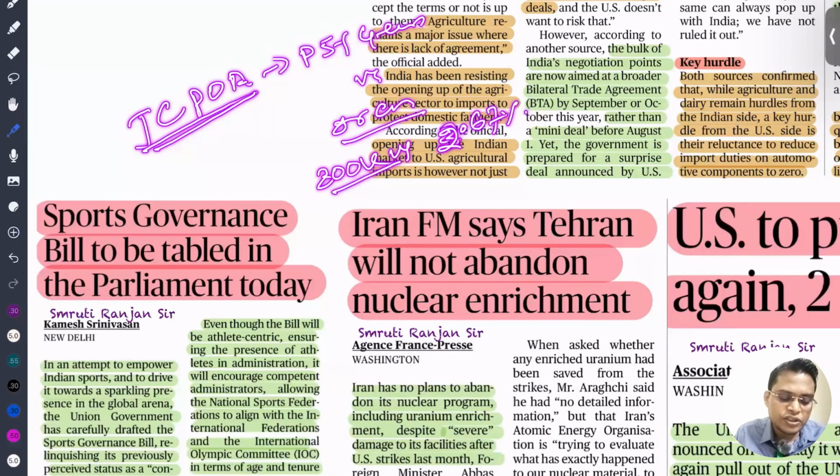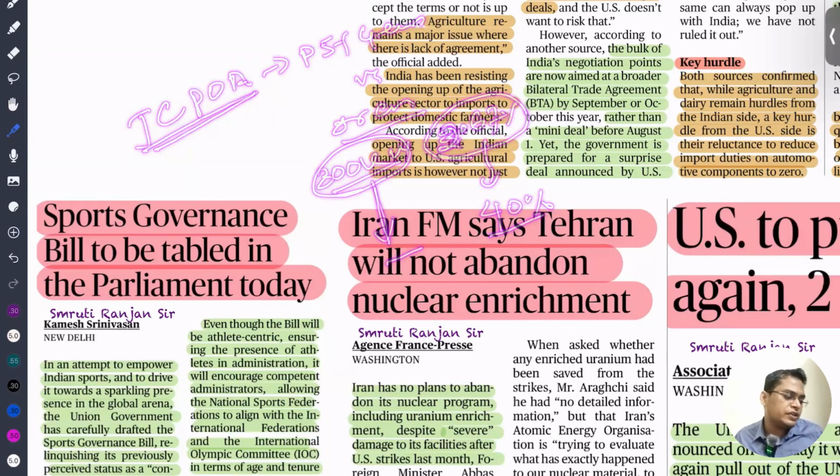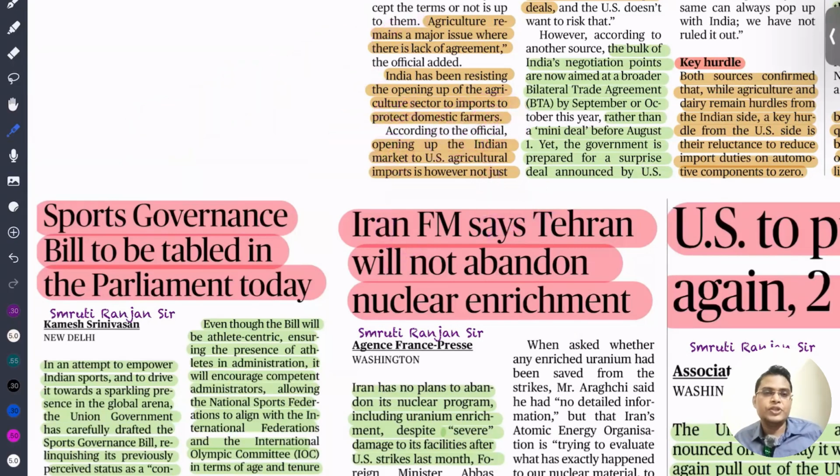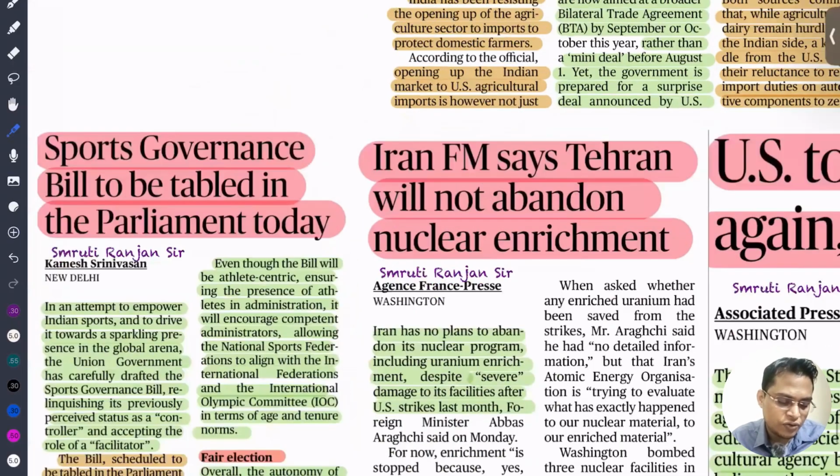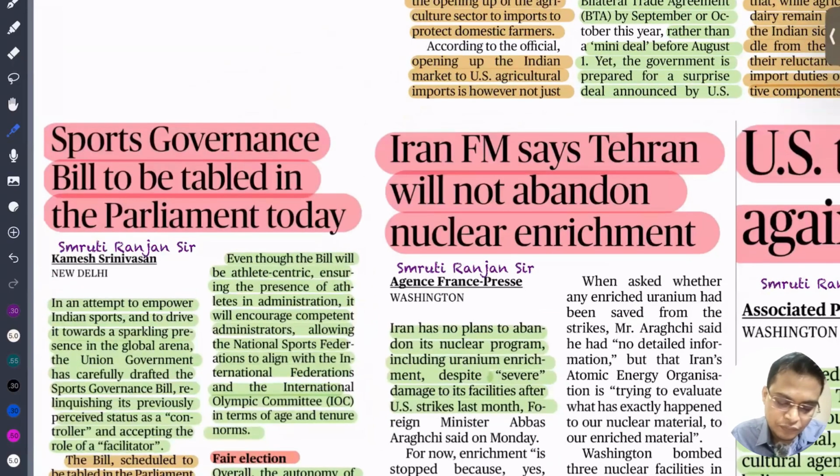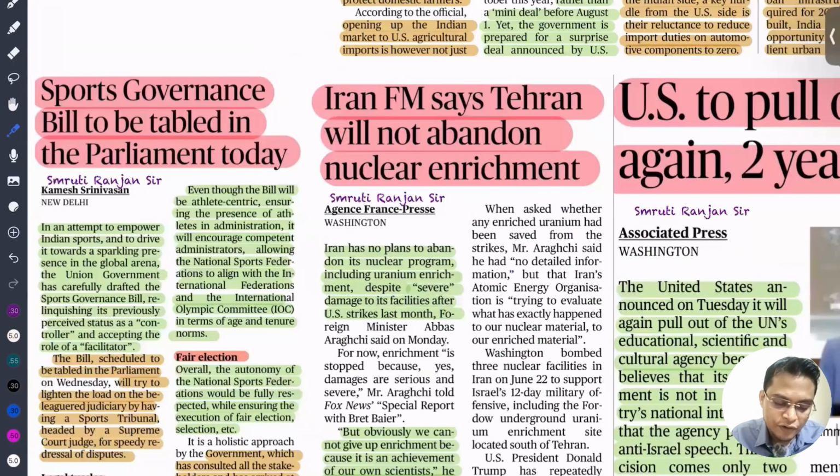But Iran crossed this limit to create more enriched uranium, and the level is more than 40%. Because of that, all Western countries believe it is a violation of the JCPOA and that Iran is moving towards the development of nuclear weapons. So Israel and the USA recently attacked Iran and destroyed their nuclear capability. After that, their foreign ministry is saying that yes, they will not abandon enrichment despite negotiation.